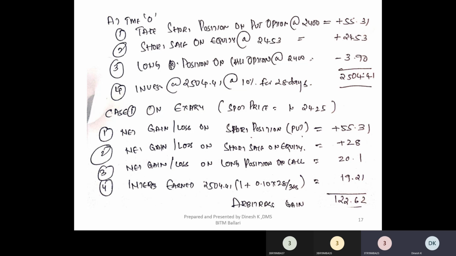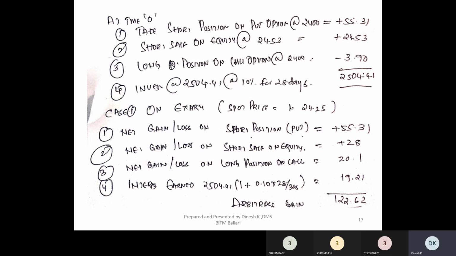Call buyer has a right to buy at 2400. Market price is 2425. Yes, execute. Execute, right? Okay. When you execute, how much is the profit that you'll be making? So you will make straight away a profit of 25 rupees, right?